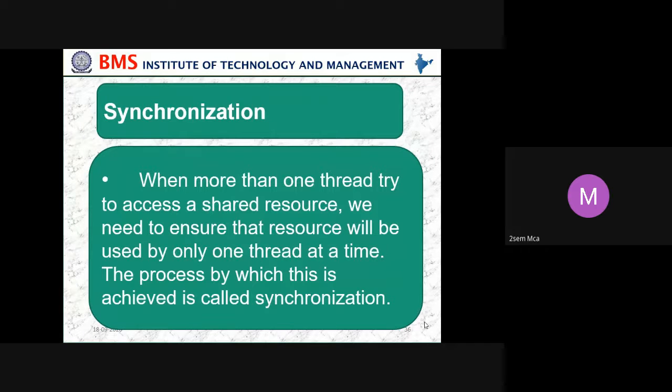Then synchronized. I told you that if we use synchronized, the sharing of resources will be locked. When more than one thread tries to access a shared resource, we need to ensure that the resource will be used by only one thread at a time. The process by which this is achieved is called synchronization.